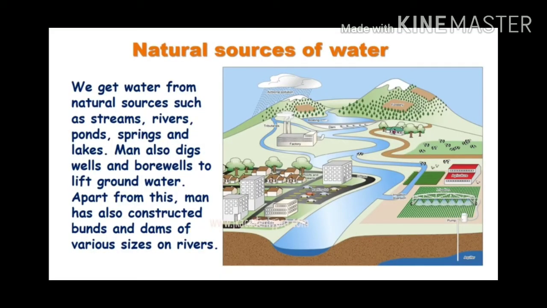You can see on your screen the natural sources of water. We get water from natural sources such as streams, rivers, ponds, springs and lakes. Man also digs wells and bore wells to lift groundwater. Apart from this, man has also constructed bunds and dams of various sizes on rivers. In that picture, you can see there are man-made sources.